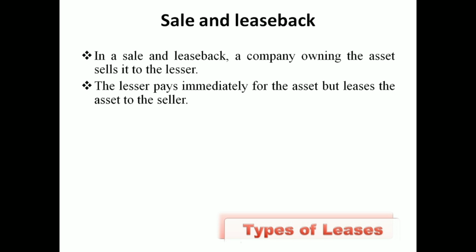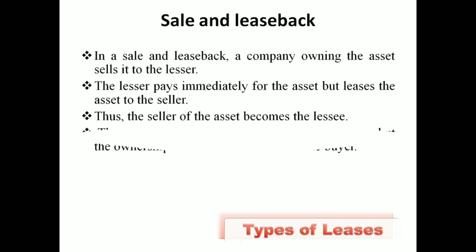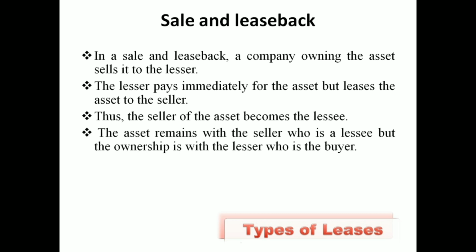If A and B are two parties, A sells the asset to B, and after that A takes the same asset back on lease from B. That is called sale and leaseback. The seller of the asset becomes the leasee, and the buyer is called the leaser.